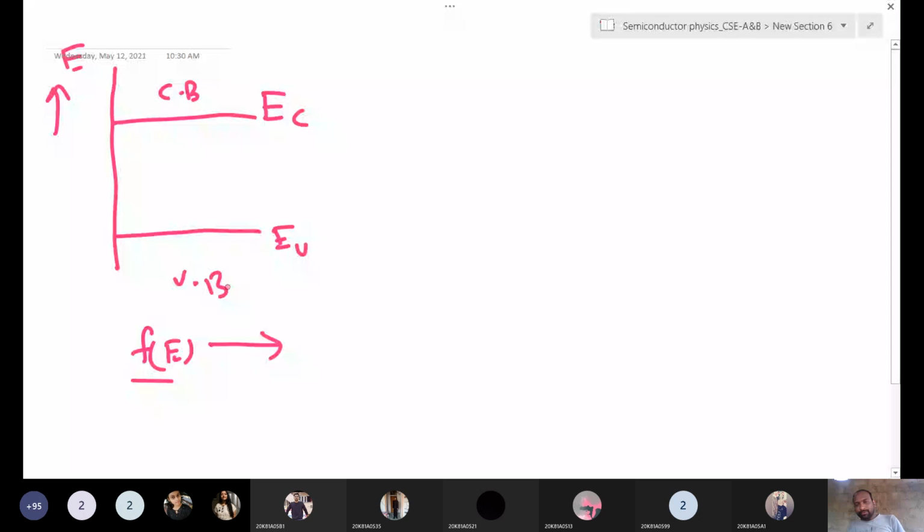This is filled electrons in the conduction band. This is filled holes in the valence band.